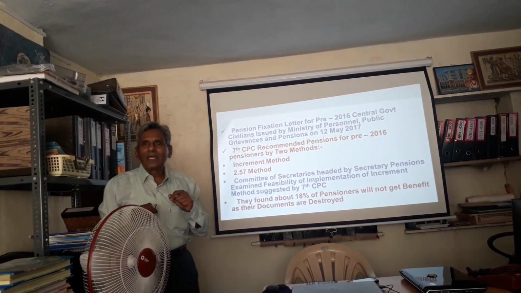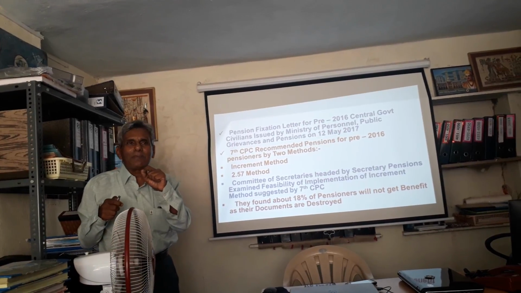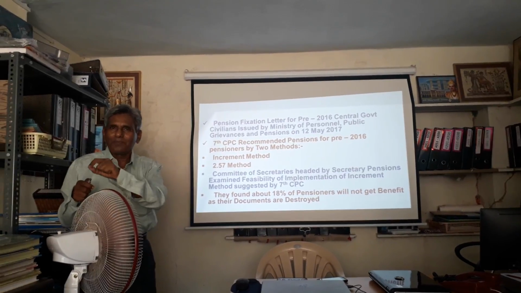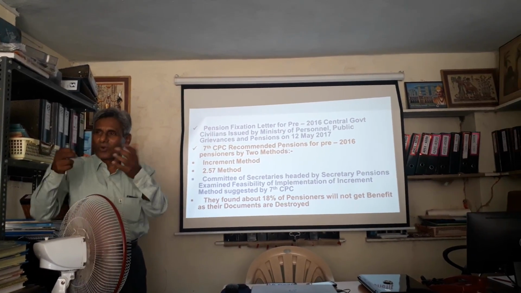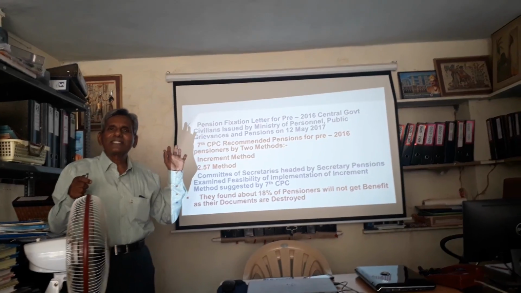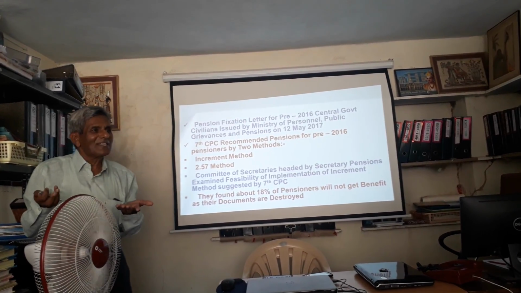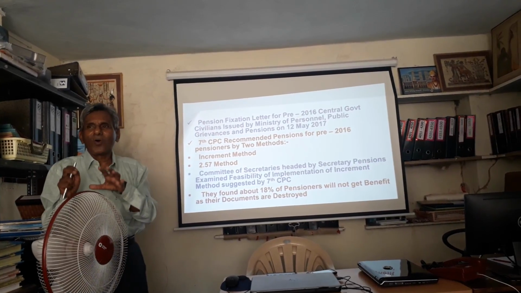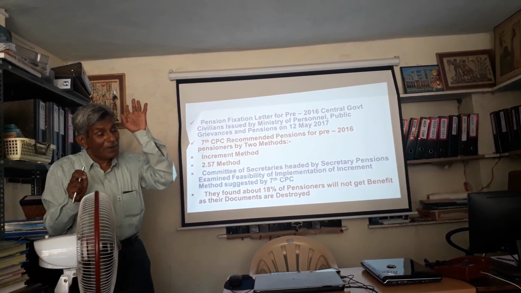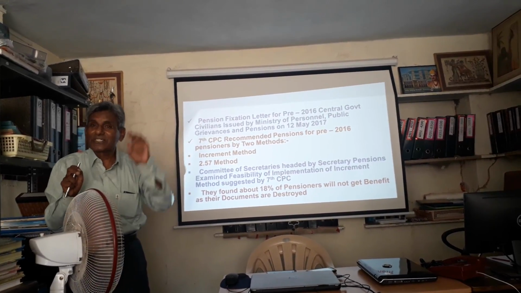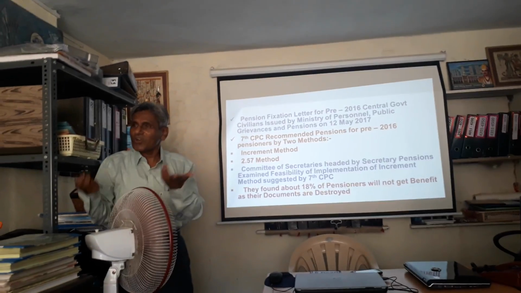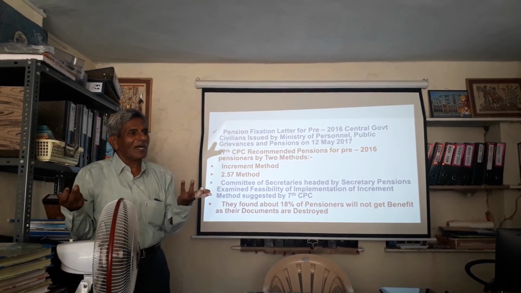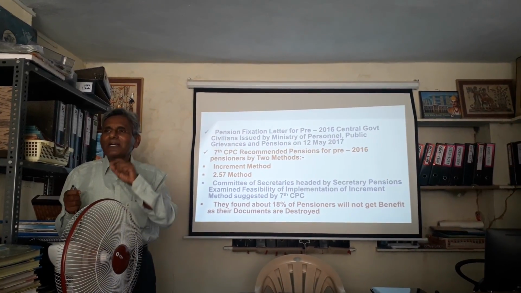The government constituted a committee chaired by a secretary in the Ministry of Pension, Personnel and Public Grievances. Bhaiya, aap dekh lo, this increment method of the 7th CPC, is it feasible to be implemented? They got hold of all the ministries. They found out 18 to 20% of old pensioners who retired in the 50s and 60s, their record is not there, destroyed. After 25-30 years, you destroy all the old documents. So their increments will not be known. Then they recommended, do this.